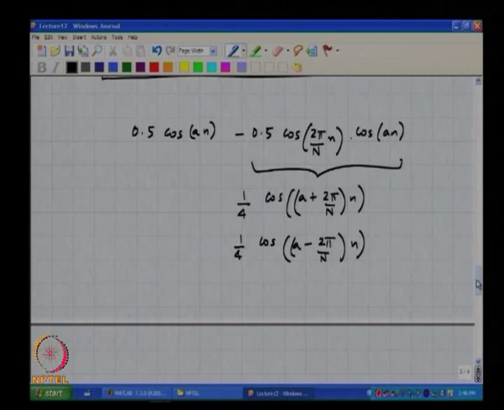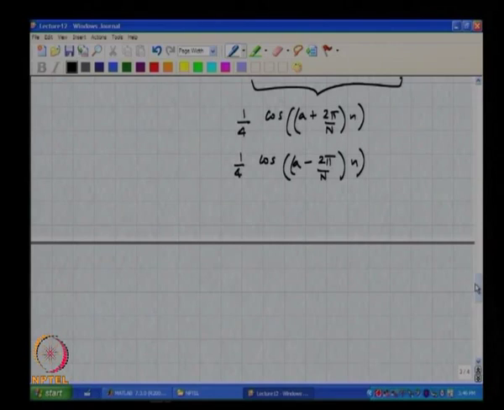Is that clear? So, in other words, if the input lies on a bin, then for a rectangular window you would see only how many of those coefficients would be non-zero? One. There will only be one coefficient which is non-zero. When you use a Hann window, how many do you expect to see?